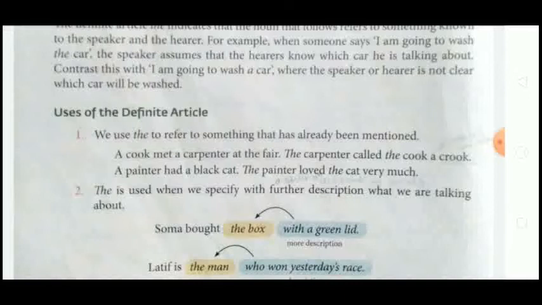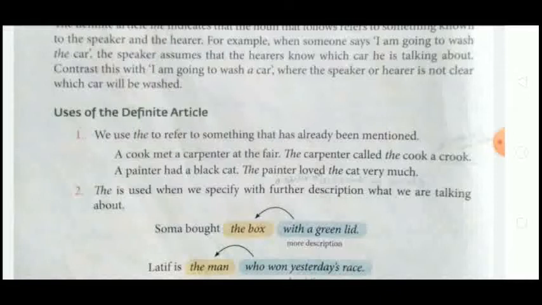noun. Okay, a painter had a black cat. The painter loved the cat very much. The painter, because already we were talking about the painter and his cat, and we used them again, for both of them we use the painter and the cat. So when we want to refer or talk about the same thing which is already mentioned, we use the before the noun.